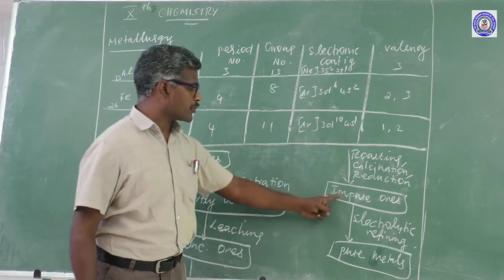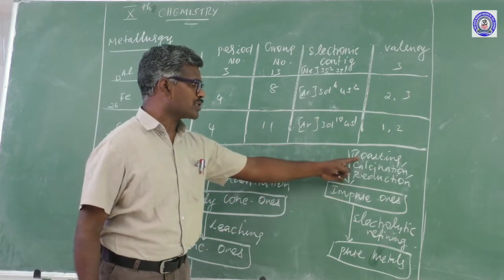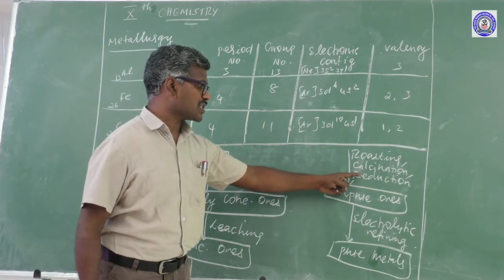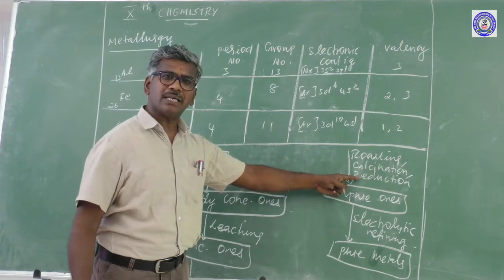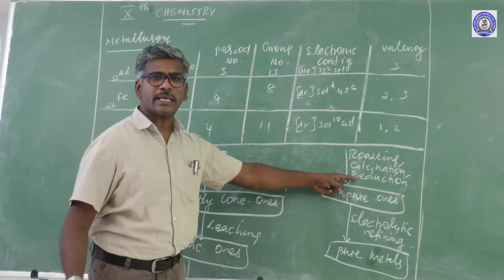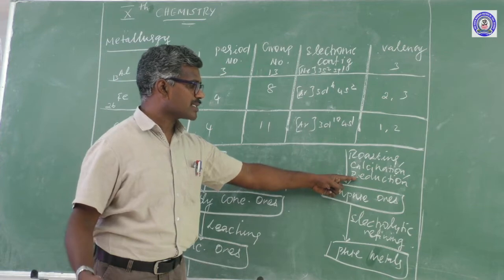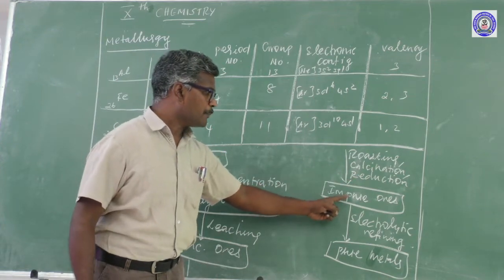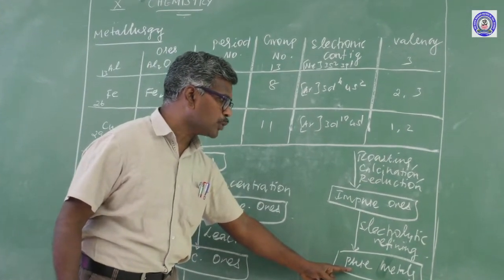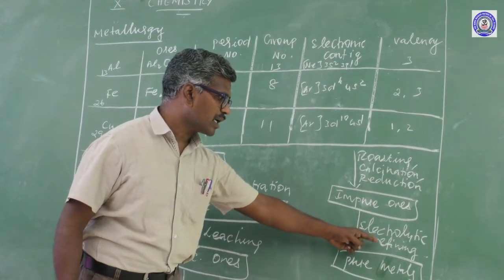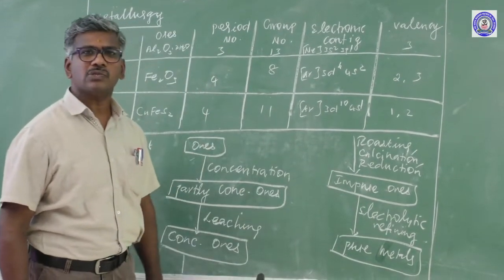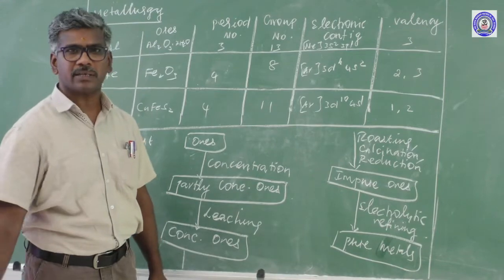Concentrated ores converted into impure ore by using roasting, calcination, reduction, smelting, electrochemical process or some other methods. Impure ore converted into pure metals by using electrolytic refining or zone refining or some other method.